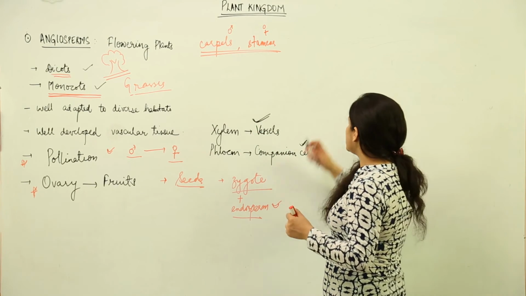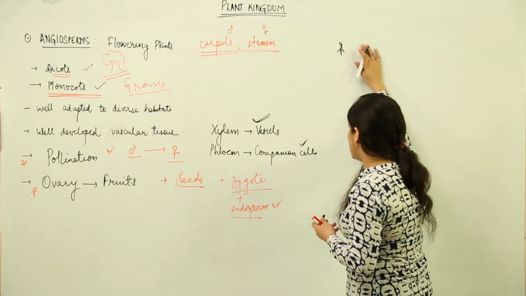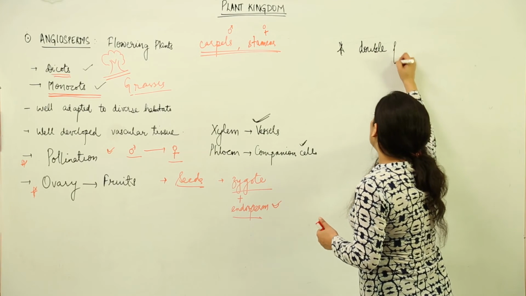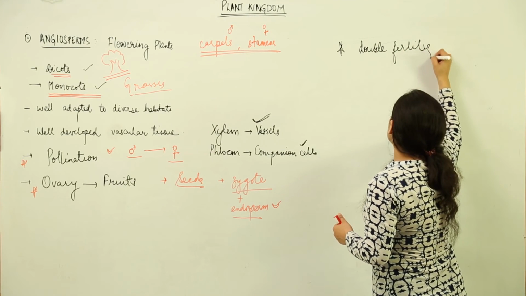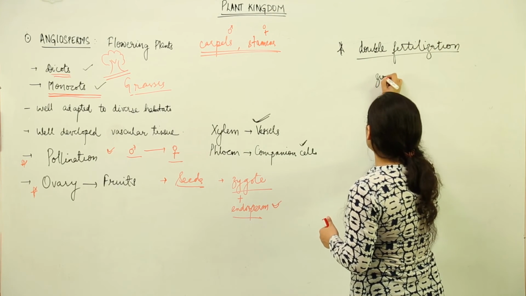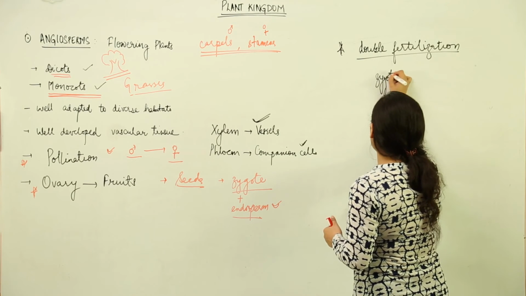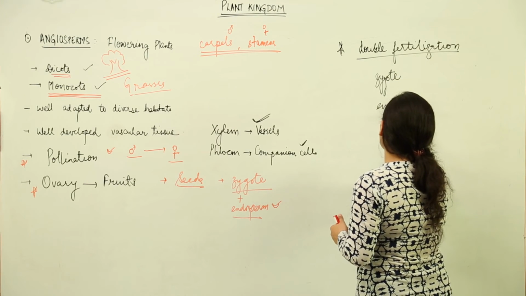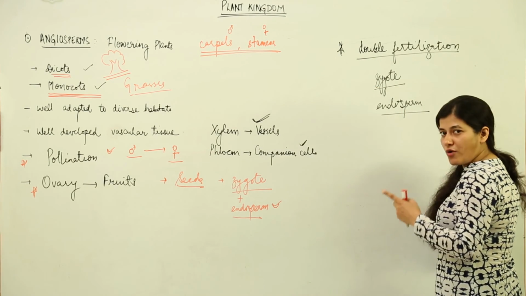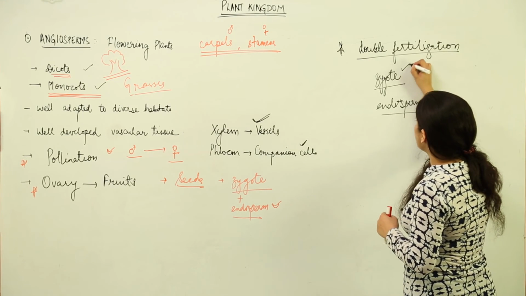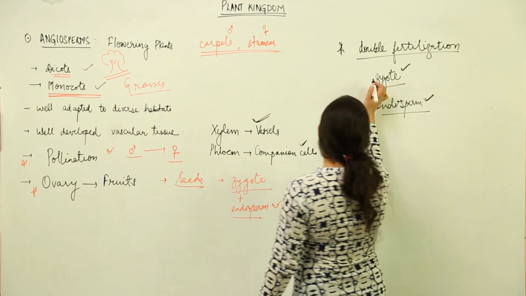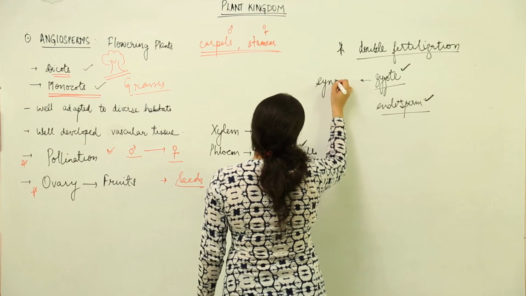Another characteristic feature that you have to remember before we end the plant kingdom is double fertilization. Double fertilization is characteristic of angiosperms again, where we have formation of the zygote as one fertilization and formation of the endosperm as another fertilization. Over here you have to remember that two male gametes are formed as a result of meiosis. One of the male gametes forms the zygote while the other male gamete forms the endosperm. This proper fertilization is known as syngamy.